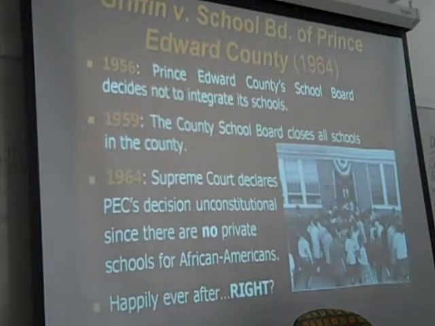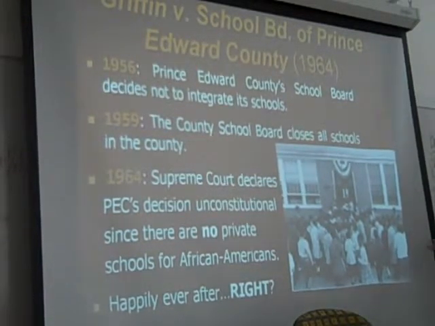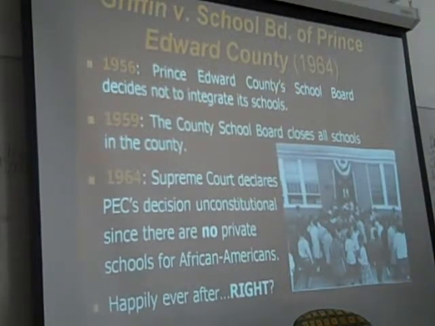So Prince Edward County, their reaction, right, they were so opposed to integration, they said, we're just going to close the schools, right? Many places in the South were so opposed to integration that rather than integrate their swimming pools, they filled the swimming pools with cement. Nobody swims, right? We're going to cut off our nose to spite our face, right? And the problem with this was obviously, not for many white students, they were able to attend private schools. These private schools were exclusive. There was no private school for African Americans. This is why the court held this is unconstitutional. You can't do this. It violates the Equal Protection Clause. It violates what we wanted to do in Brown. The federal government and the black community in Prince Edward County tried to put together what they called free schools. Here's a picture of one of them. But nevertheless, that wasn't enough.